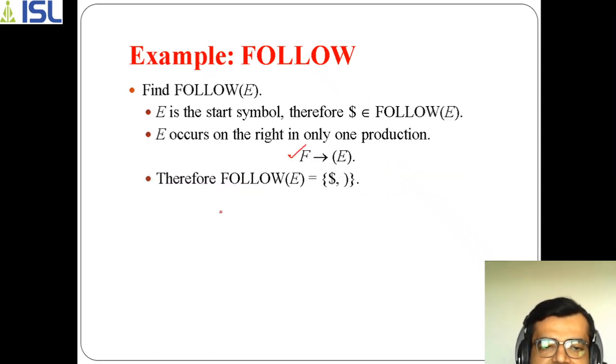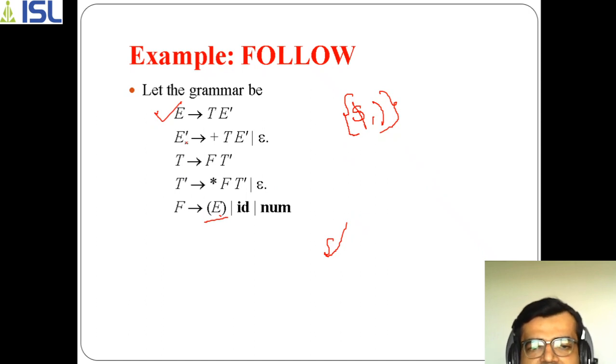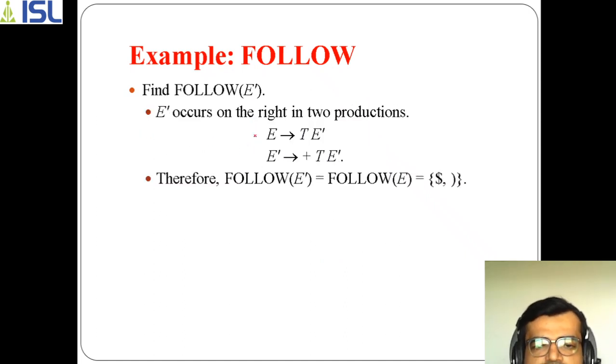Similarly E dash is there. So now if you go with E dash, you can find E dash here, and also you can find E dash here, in these two productions, right? So if you observe this, there are two productions where E dash is taken on the right hand side, this one and this one.